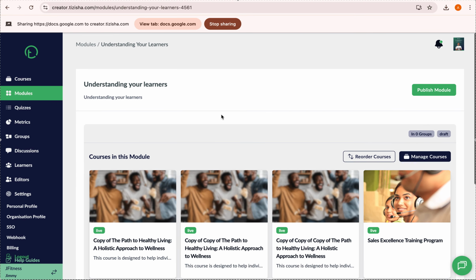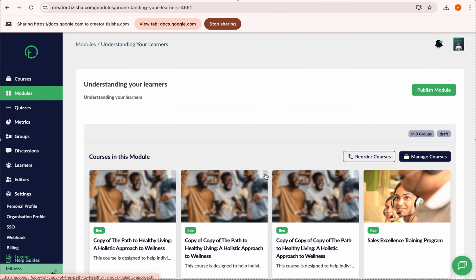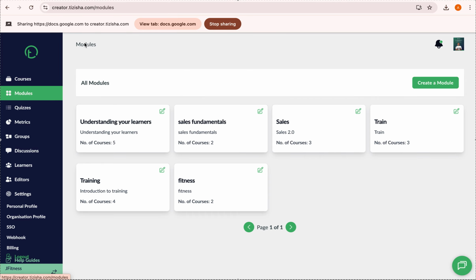And now once we onboard learners, which I'm going to take you through in a few, you can give them access to only this module called understanding your learners, right? So once they log into your organization, they can only see these 5 courses and so on. That just helps you to have control over who has access to what. So again, always publish. We're going to publish this module, and that will be live now. So that's basically how you update modules. So easy, a few clicks and you're done.